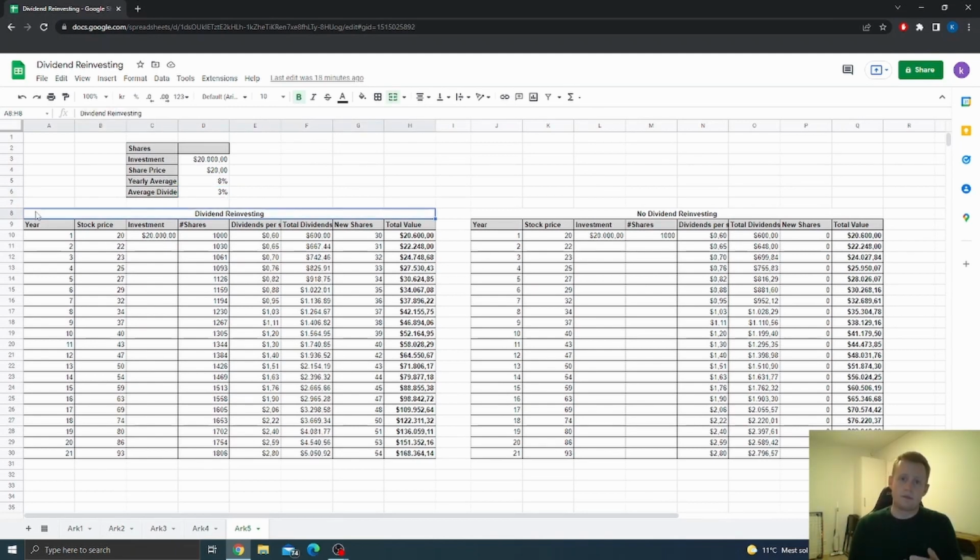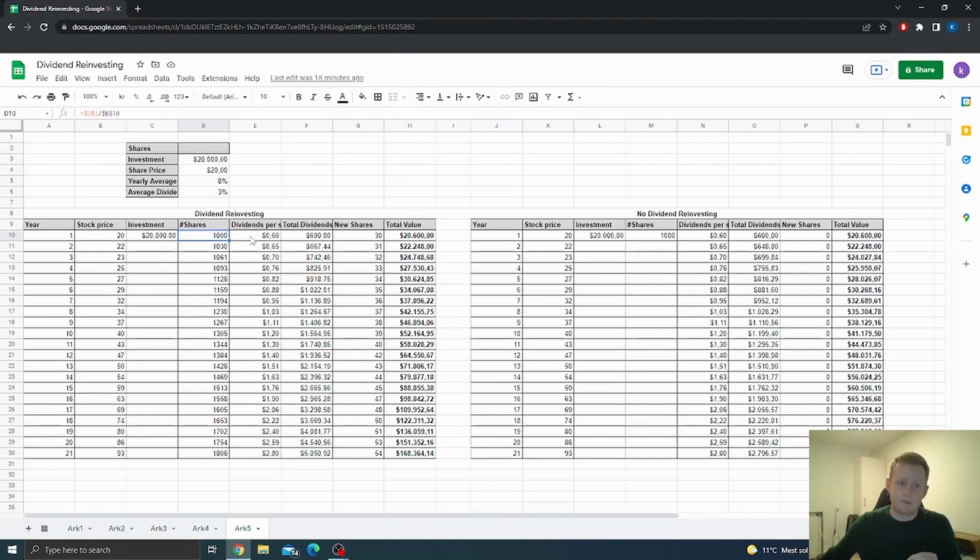So now I'm going to go over the example where the investor is actually reinvesting his dividends. Right here we have the total amount of years that I'm performing this analysis over, and it's 21 years in total. Basically, we have the stock price here, and we do see that the stock price is changing every single year because we do assume, as I said before, that the stock price changes by 8% per year. We have the total investment of $20,000 as listed up here as well. This provides a total of 1,000 shares the first year.